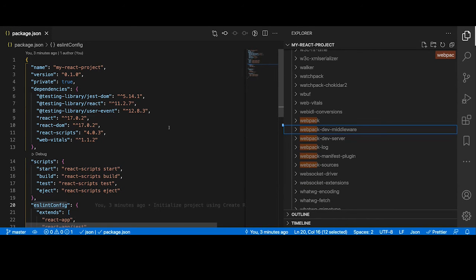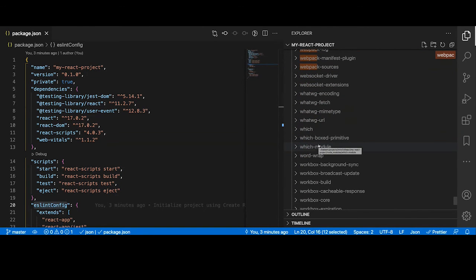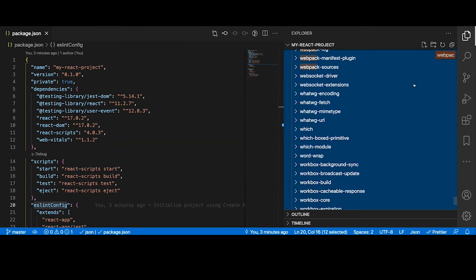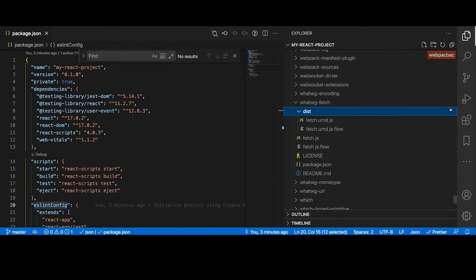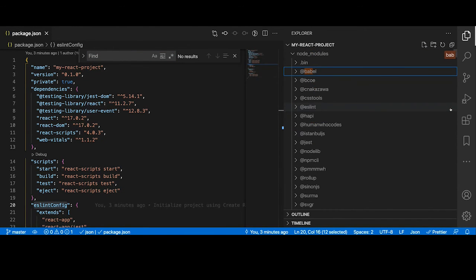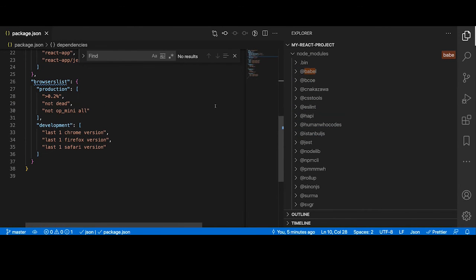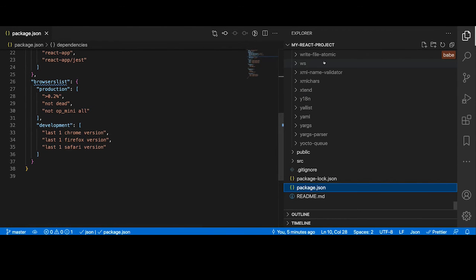But all those complexities are hidden from us, and that makes things very easy. Let me check if we have Babel. See, Babel is also installed, which we don't see here because it's hidden from us. So that will work in our favor.